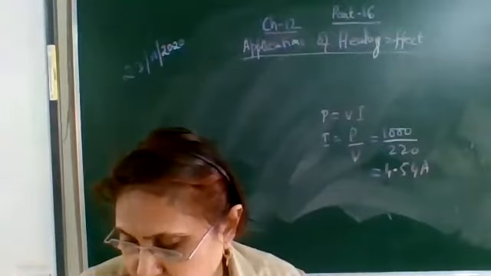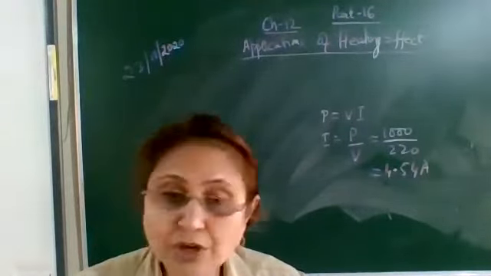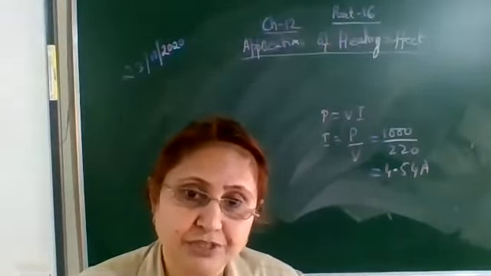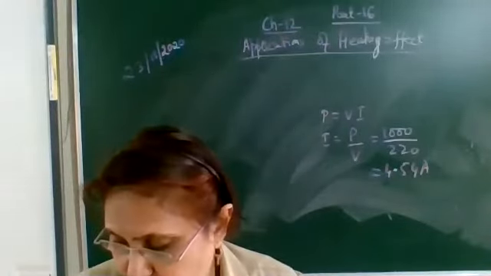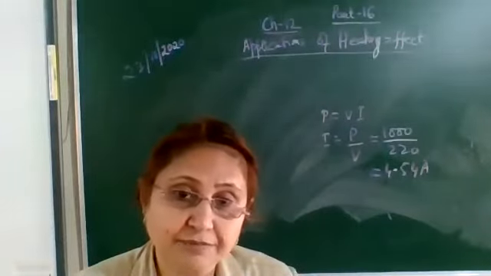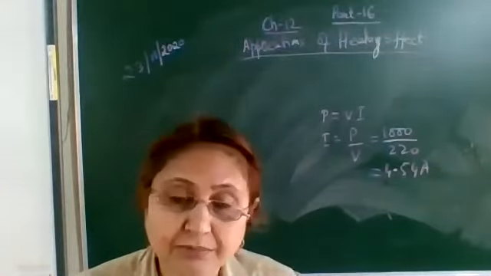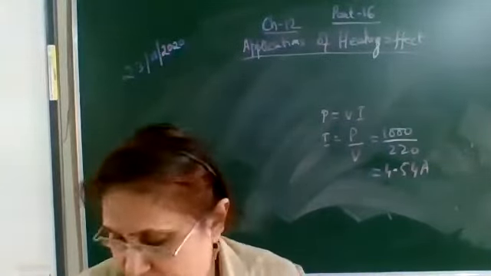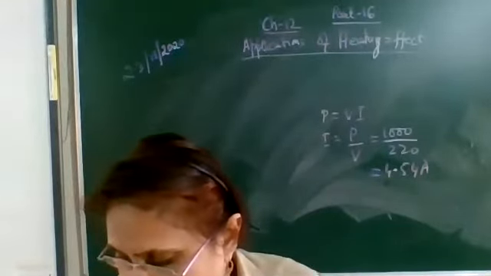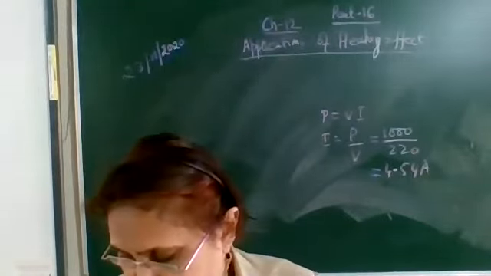And also, it should not oxidize at very high temperature. It should not burn at very high temperature. So the second characteristic is that it should not oxidize at very high temperatures. Why? Because the temperature will become very, very high. It becomes red hot and then it starts emitting light. So the second characteristic is it should not oxidize at this high temperature.